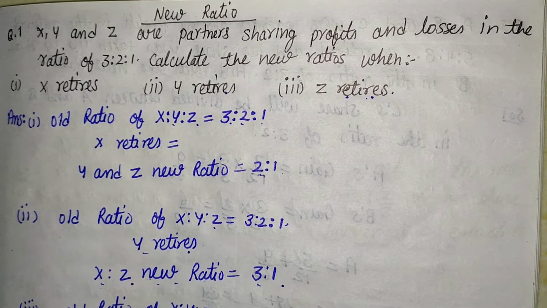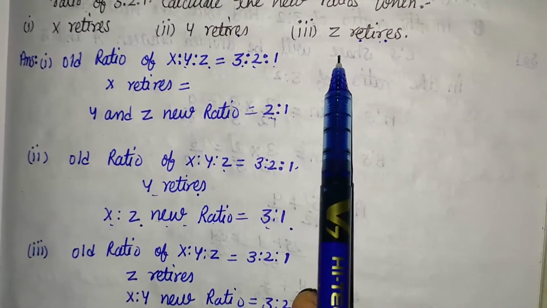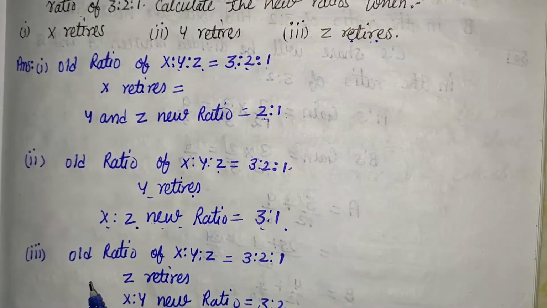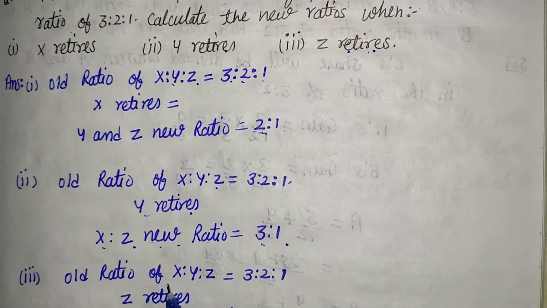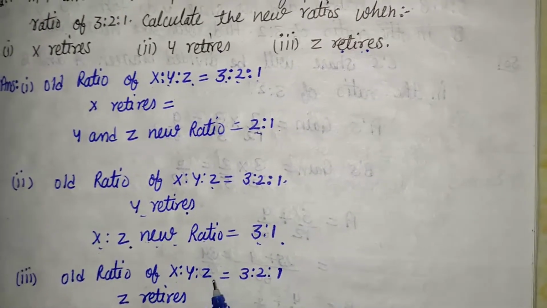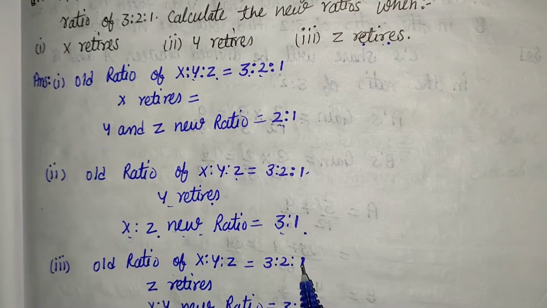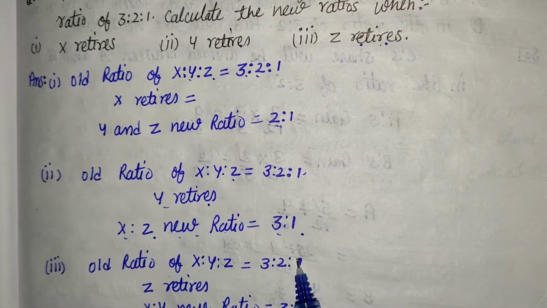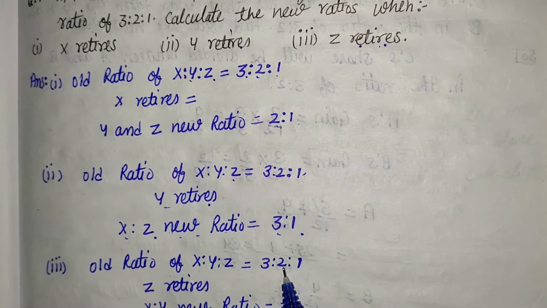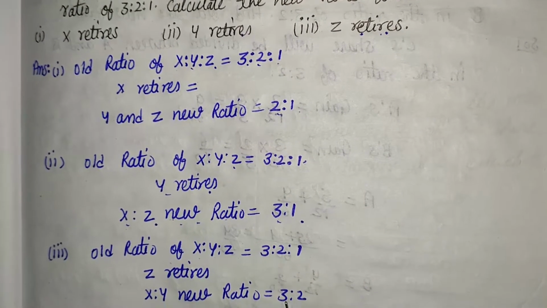The next part, here Z retires. The old ratio of X, Y and Z is 3:2:1. Here Z retires, so we ignore Z's share. At that time X and Y's share remains, that is 3:2.